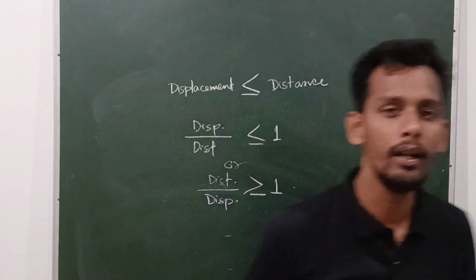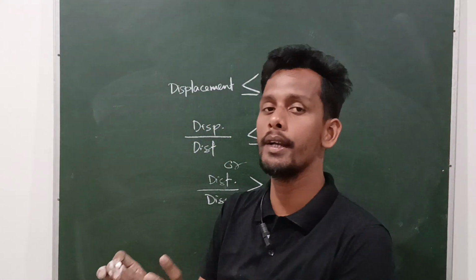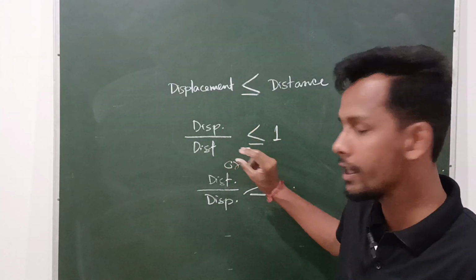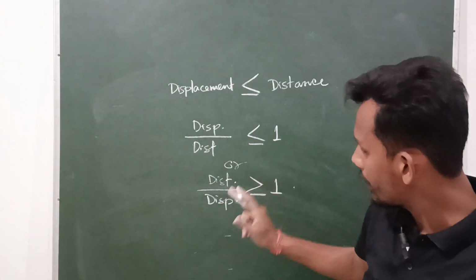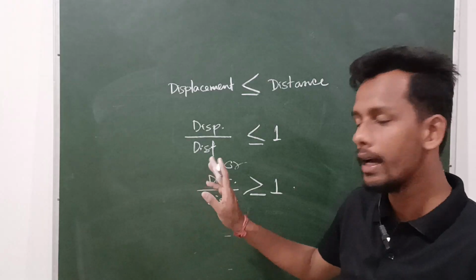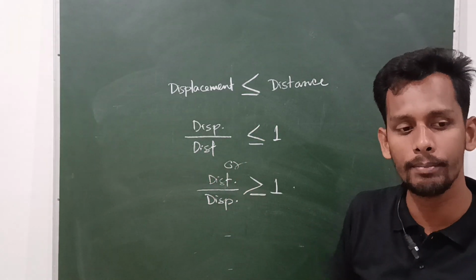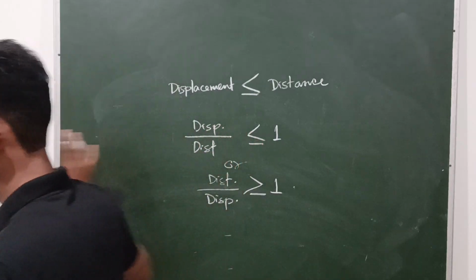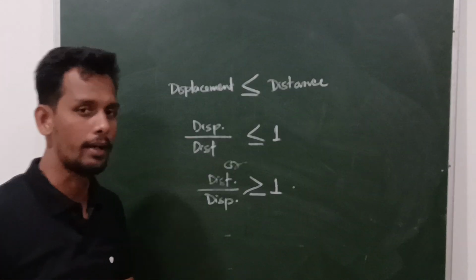Okay, they may be equal. Where are they equal? If you are moving in a straight path, they are equal. If there are some shortcuts, then displacement and distance may be different. In that case, displacement is smaller compared to the distance. In a straight path, both of them are equal. So this is the numerical relation between distance and displacement.